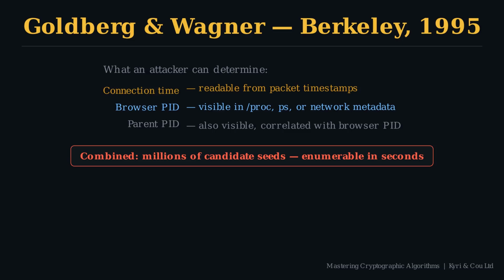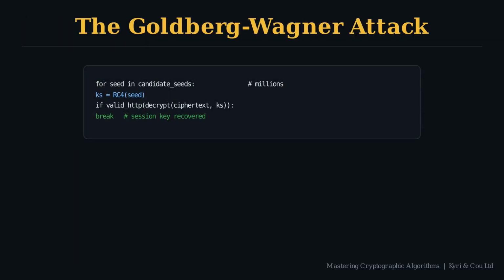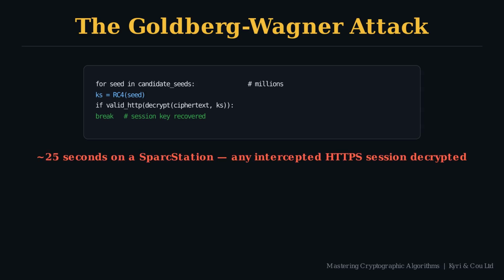Add up the time uncertainty and the realistic PID range, and the total candidate seed count is in the millions, a small number when each candidate takes microseconds to check. The attack is a simple loop. For each candidate seed, run RC4 and test whether decrypting the captured ciphertext produces valid HTTP. A match means the session key is recovered. Goldberg and Wagner reported the full search taking about 25 seconds on the hardware of the time. Any intercepted HTTPS session decrypted.